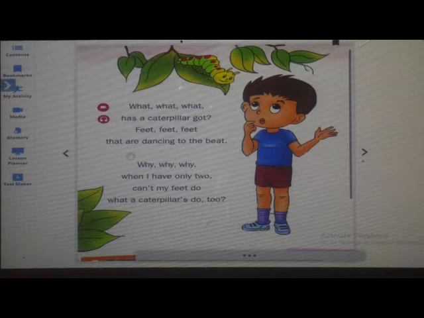Okay, so this is a poem about a caterpillar and a boy. He says the caterpillar has feet and those feet dance to the beat. Then he explains, why can't my feet do what a caterpillar does? So he will get his answer, isn't it?